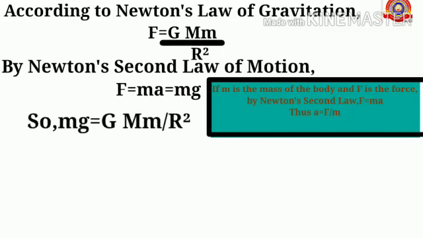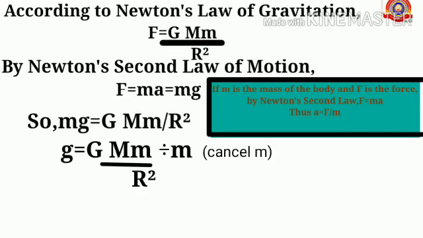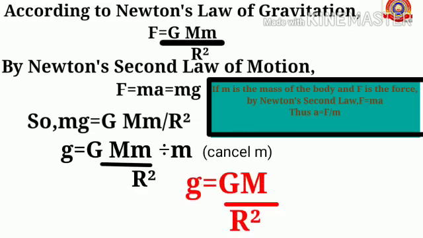Here we have two equations for F, so we can equate both of them. So mg equals G M m by r square. Here we are going to find the equation for acceleration due to gravity, that is g. So it can be written as g equals G M m by r square divided by m. Here we can cancel the small m, that is the mass of the body. Then the equation changes to g equals capital G into capital M divided by capital R square.